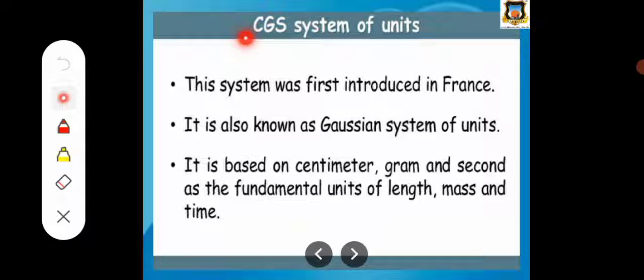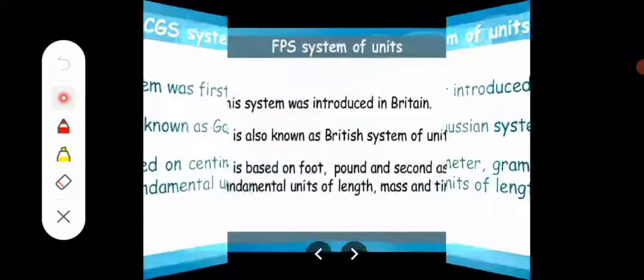Okay, the second type is the CGS unit. It was also introduced in France, and it is also known as the Gaussian system of units. It is based on the centimeter, gram and second as the fundamental units of length, mass and time, and that's why it is called the CGS system: centimeter, gram and second.